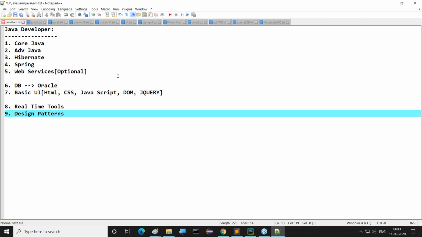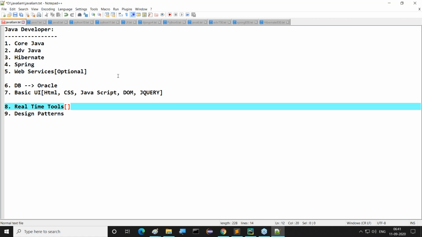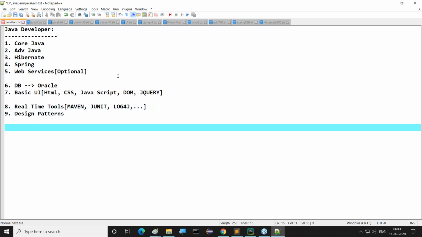Then the real-time tools, in the sense of minimum tools. What are the tools we are using nowadays? Maven and JUnit, log4j, this type of thing. Minimum tools, I'm telling you, for the development process. What tools are people using in real-time application development, that's the minimum. That's it. So these are the things we have to learn if you want to become a Java developer. That's it. Then nowadays, what is going on?